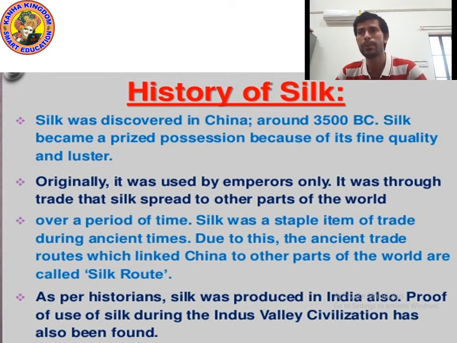According to historians, silk was produced in India also. It is said that silk was produced in India also, because we got some proof of the use of silk during the Indus Valley civilization. Proof of use of silk during the Indus Valley civilization has also been found.